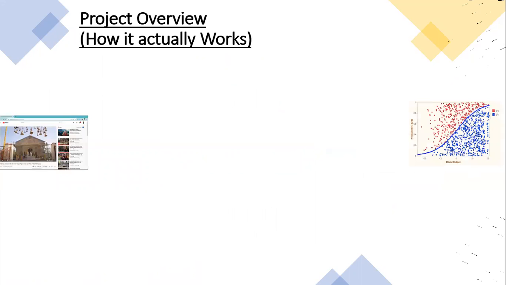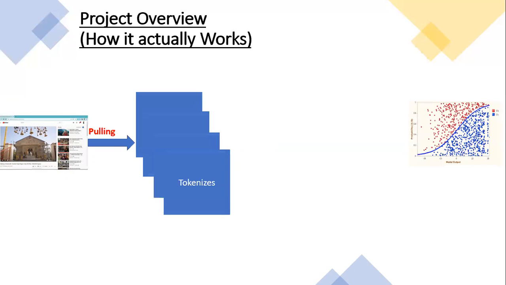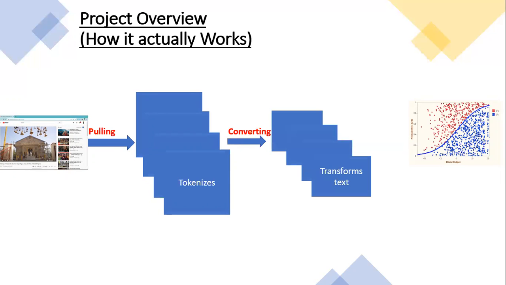Project overview, how it actually works. I pull this data into tokenizers, then it is converted into a sparse matrix using count vectorizer. Then I fit the data into algorithms like logistic regression. Then it will give results.